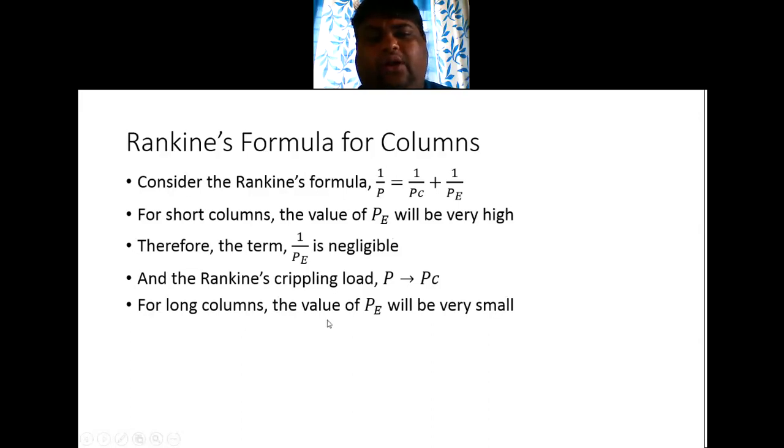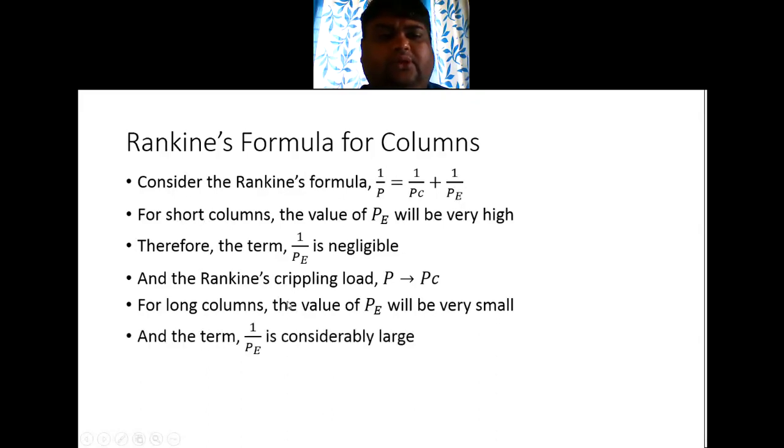Whereas for long columns, the value of P will be very small because the length is large. In the equation for PE, we are dividing by LE square, so this quantity will be small. 1 by PE will be higher as compared to short columns.